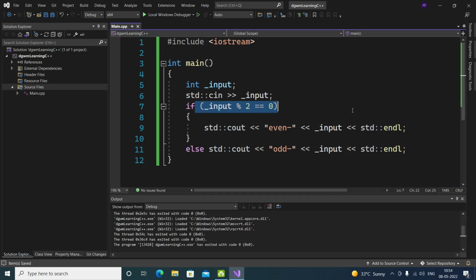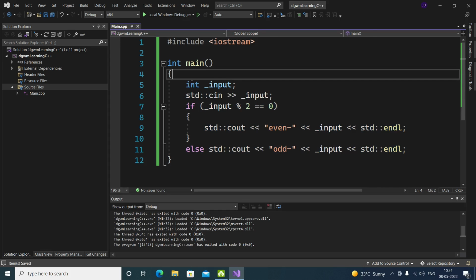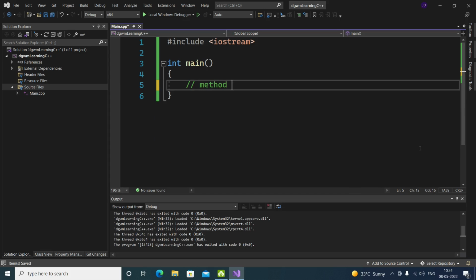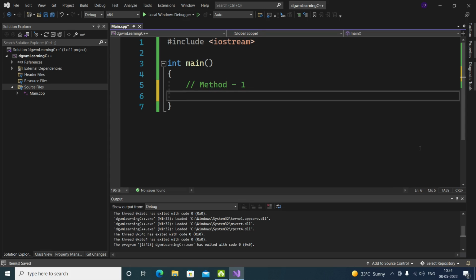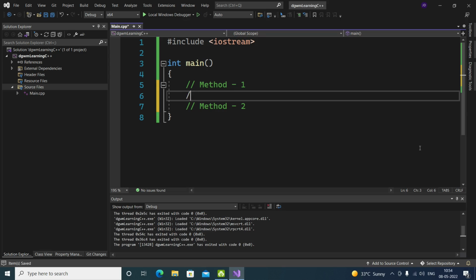So this is a condition that we put. Now you also got a hint about the age one that we are going to create, and we are going to create it in two different ways, in two different methods. Method number one and method number two. First of all, let's get with method number one, which is going to be our normal one, as we did before.